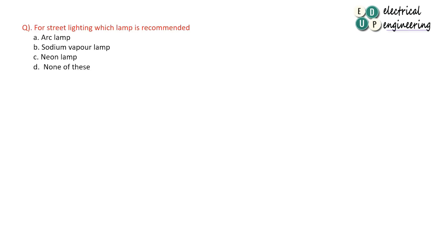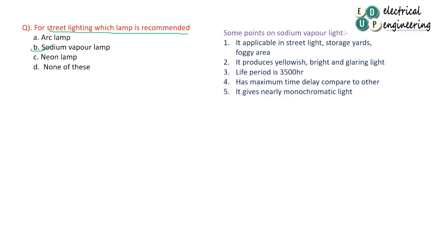Our next question is, for the street lighting purpose, which lamp is recommended? For street lighting purpose, the sodium vapor lamp is always recommended. Okay, now let us see some important points regarding the sodium vapor lamp. These are applicable in street light, storage yard or foggy area. These are the areas where we can use the sodium vapor lamp.